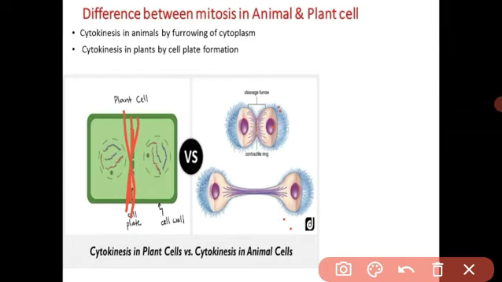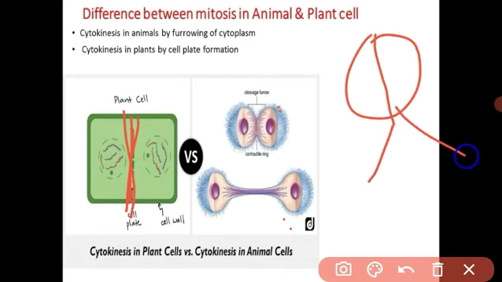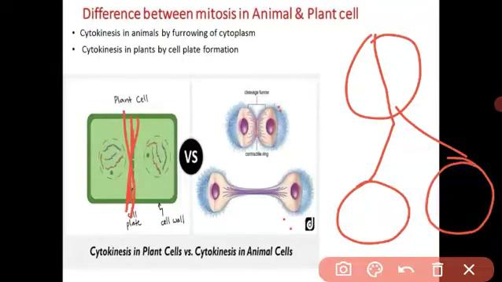Did you understand mitosis, dear? What is meant by cell division? Cell division means the parent cell is divided into two daughter cells. It is called cell division. Cell division has two types, mitosis and meiosis. What happens in mitosis?